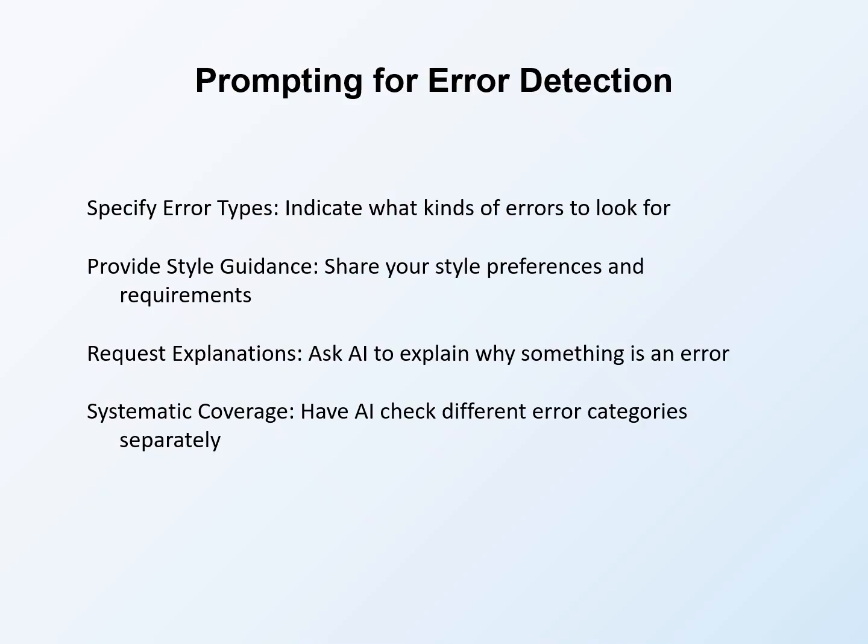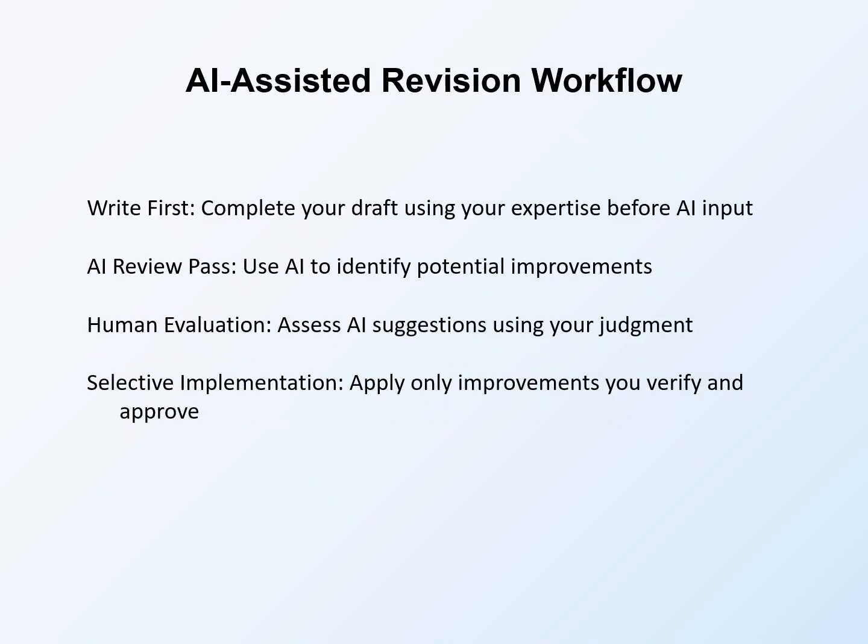Rather than asking for all errors at once, make separate requests for grammar, then punctuation, then consistency. Systematic checking is more thorough than single-pass review. An effective workflow integrates AI appropriately into your revision process. This workflow maintains quality while leveraging AI assistance.